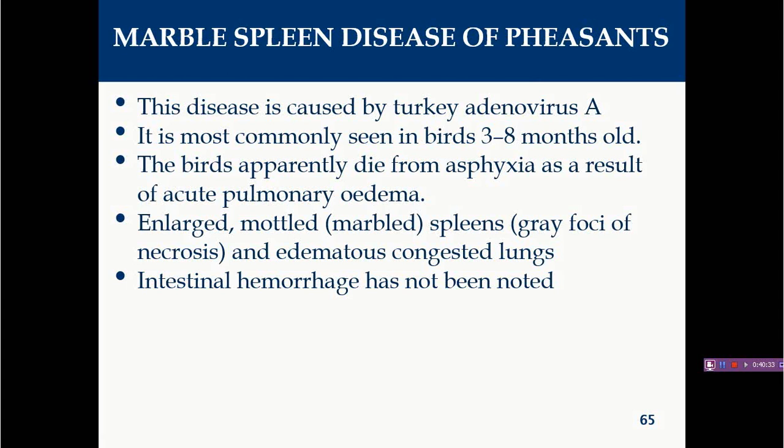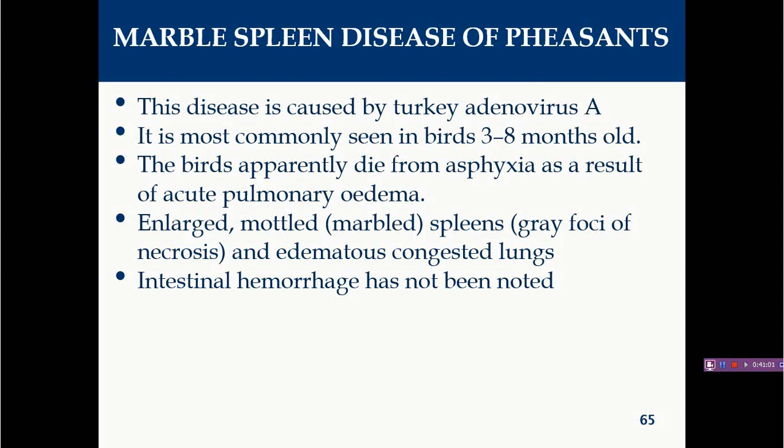This disease is caused by turkey adenovirus A, genus Siadenovirus, and is most commonly seen in birds between 3 to 8 months of age. In this case, the birds apparently die from asphyxia, which is caused by pulmonary edema.